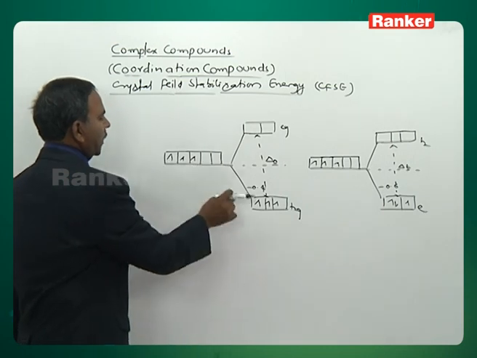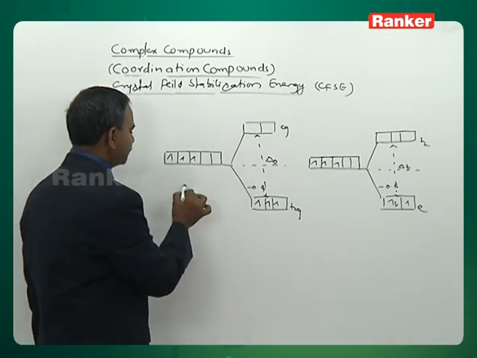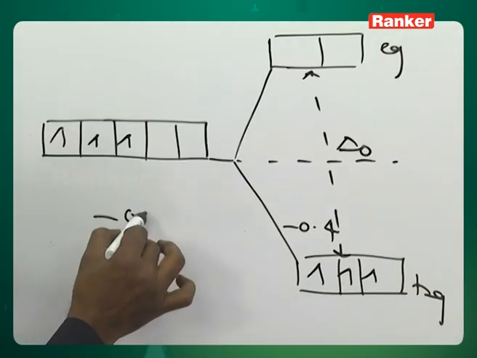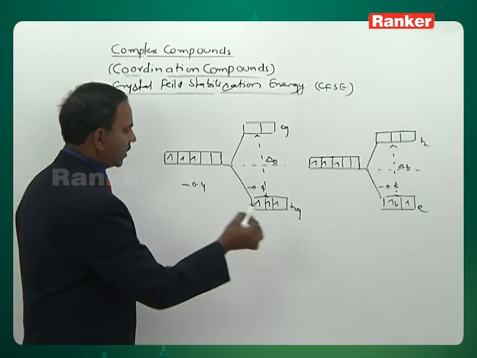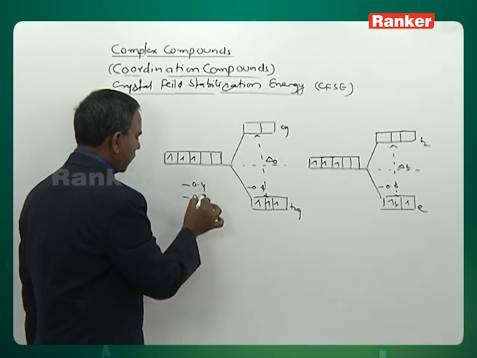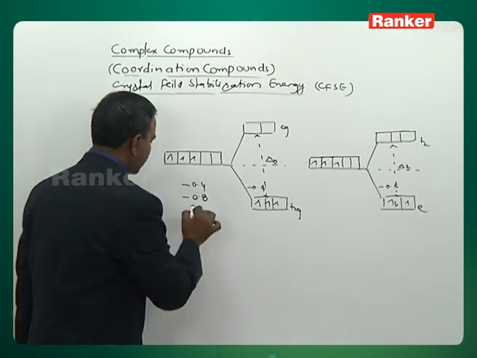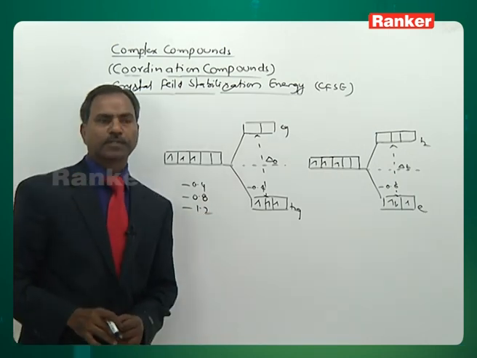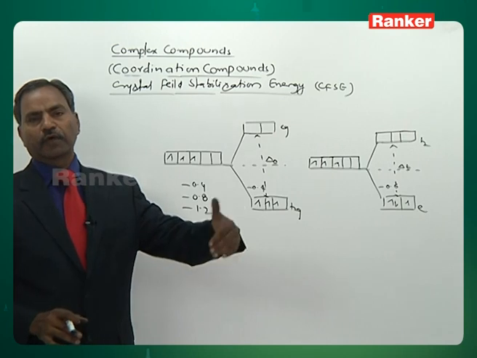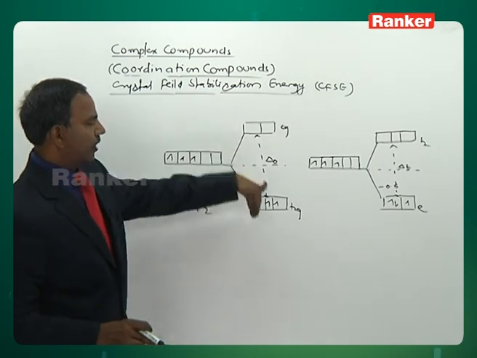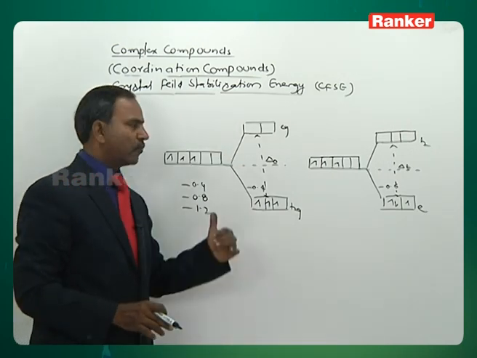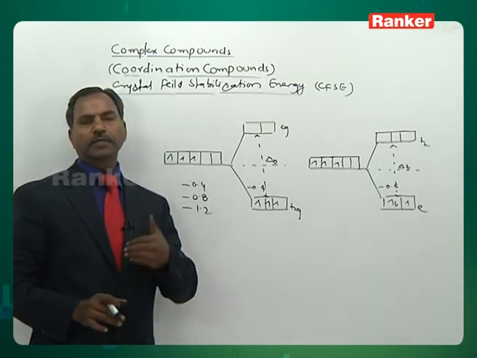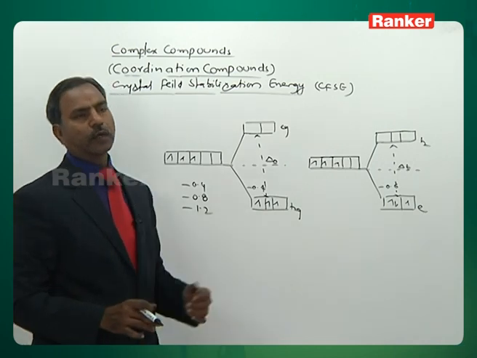Once the electrons are entering into lower energy level, in the case of octahedral, when one electron enters, it is stabilized by minus 0.4 times. When the second electron enters, it is stabilized by minus 0.8 times. And when the third electron enters, it is stabilized by minus 1.2 times. These electrons in octahedral geometry enter the lower energy level T2g orbitals.